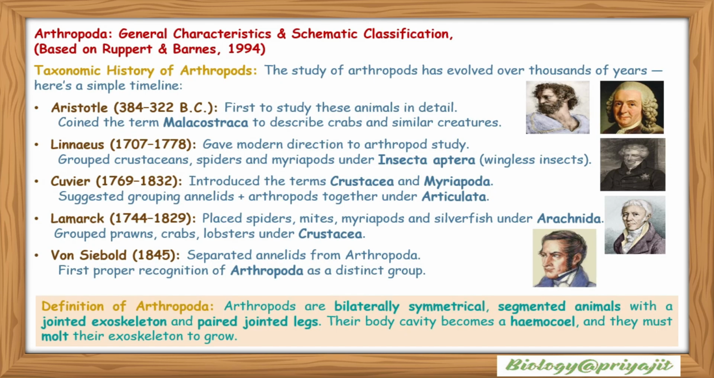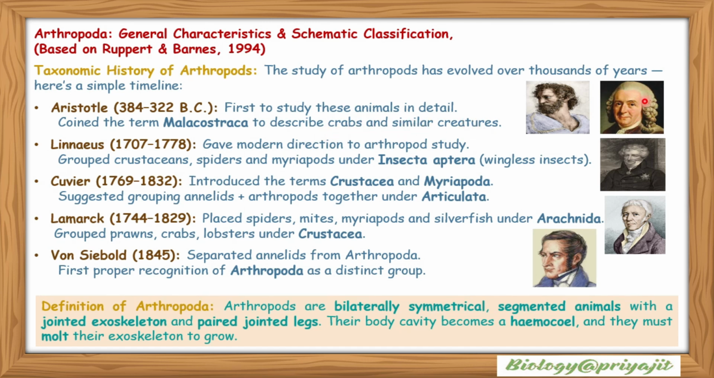Arthropoda general characteristics and schematic classification based on Ruppert Barnes 1994. Taxonomic history of arthropods. The study of arthropods has evolved over thousands of years. Here is a simple timeline. Aristotle was the first to study these animals in detail, and he coined the term Malacostraca to describe crabs and similar creatures.